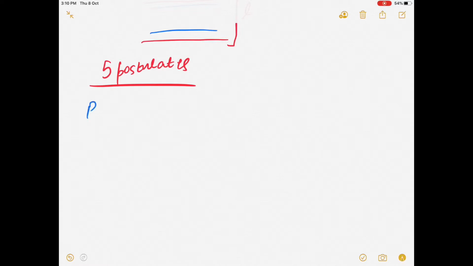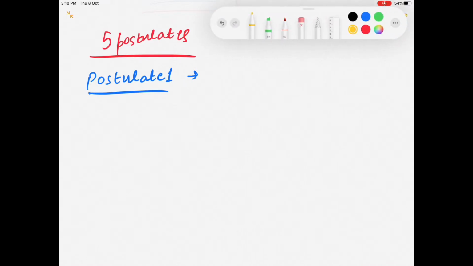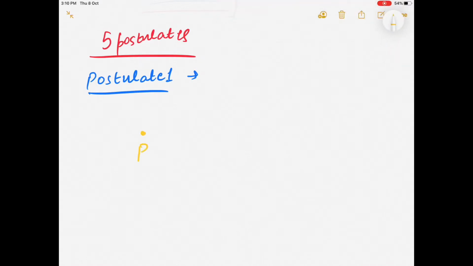Postulate number 1 is: a straight line may be drawn from any one point to any other point. It means that this postulate tells us at least one straight line passes through 2 distinct points, but it does not say that there cannot be more than one such line. If you take 2 points P and Q, these are our 2 points.